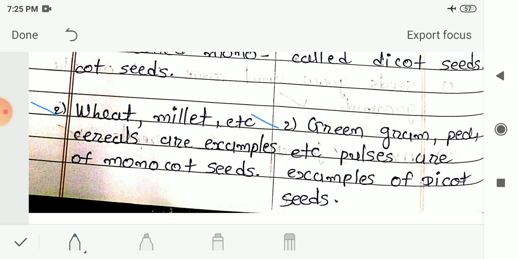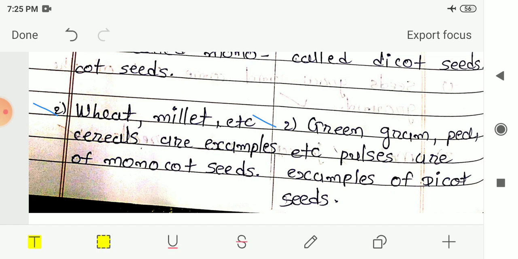And in the second difference we saw the examples of these kinds of seeds. Wheat and millet are examples of monocot seeds, and cereals are examples of these monocot seeds. Whereas in dicot seeds we saw green gram and pea as examples, or we can say pulses are the examples of dicot seeds. So this is the difference between monocot seed and dicot seed.